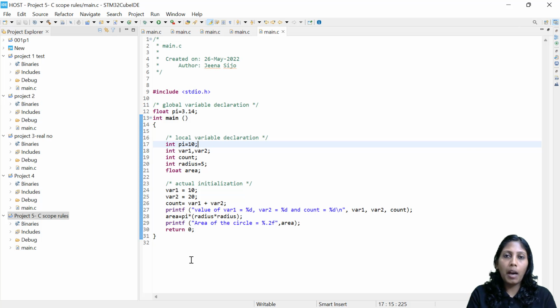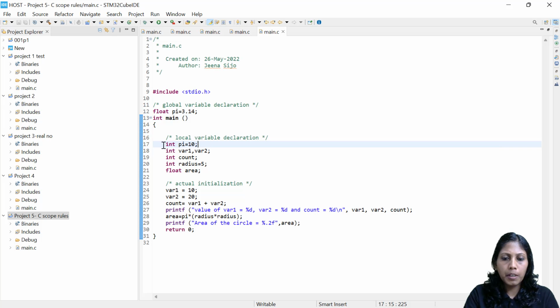Even if you haven't declared it in the global space, what will happen? The compiler of course will give an error. This variable is not initialized. Sometimes it will take a garbage value, or maybe by default it can take 0. Of course it will give some error if you haven't declared it.